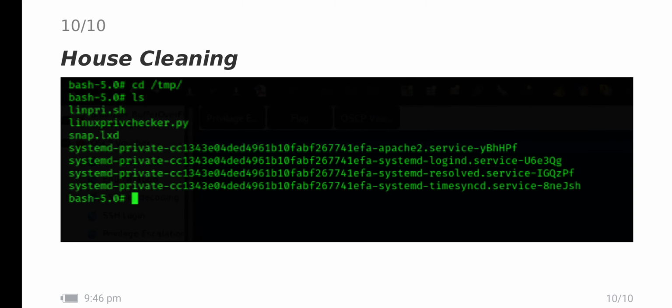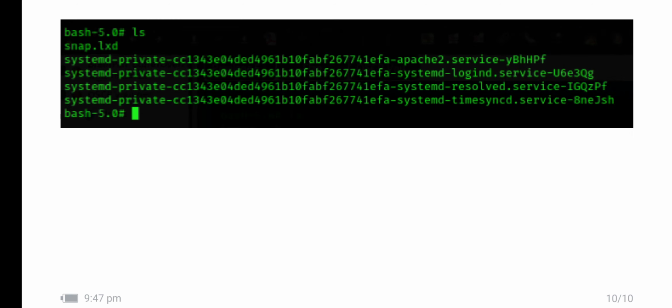And finally, the housekeeping. In this case, I had uploaded a lot of privilege escalation files into the temp directory, so I have removed all of those.